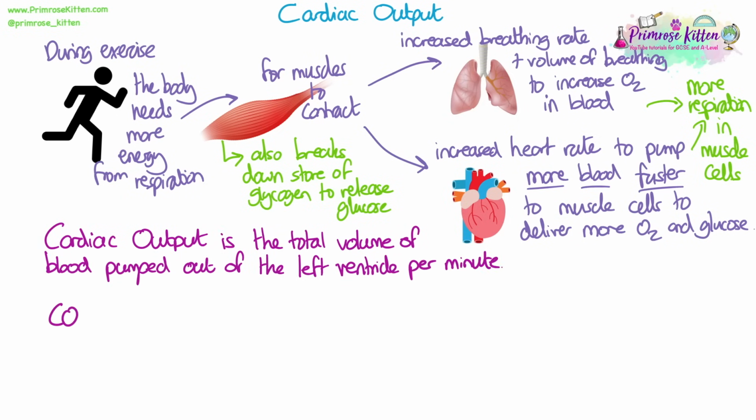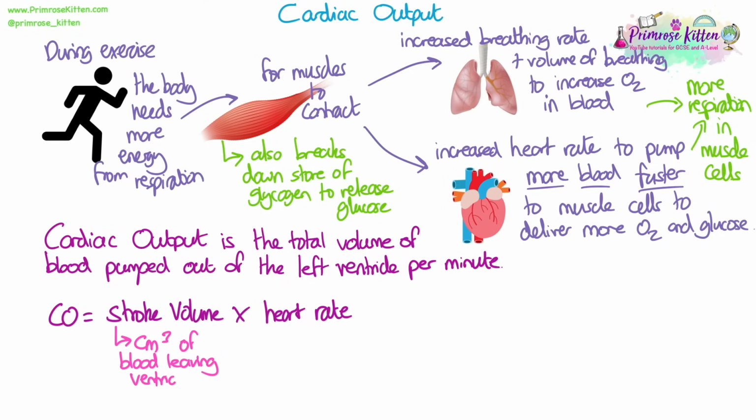Cardiac output is the total volume of blood pumped out of the left ventricle per minute. It can be calculated by multiplying the stroke volume by the heart rate. The stroke volume is the volume in centimetres cubed of blood leaving the ventricle, and the heart rate is calculated in beats per minute.